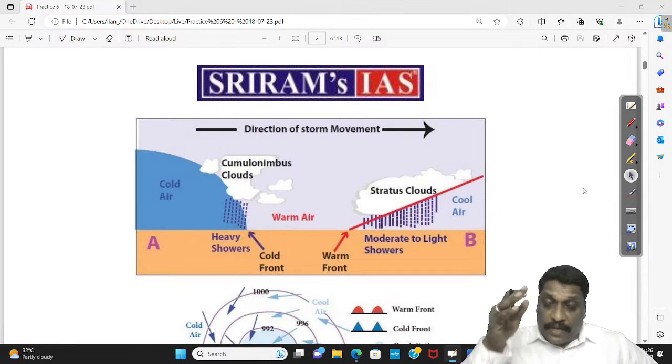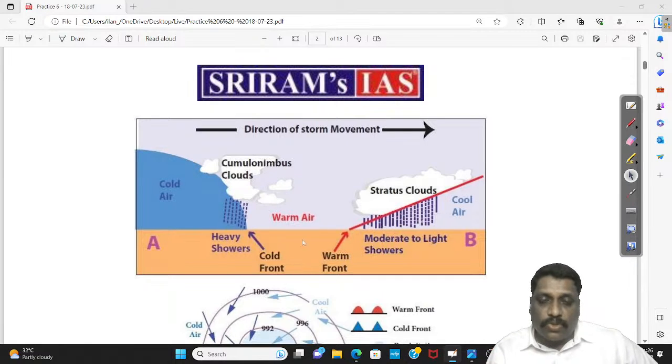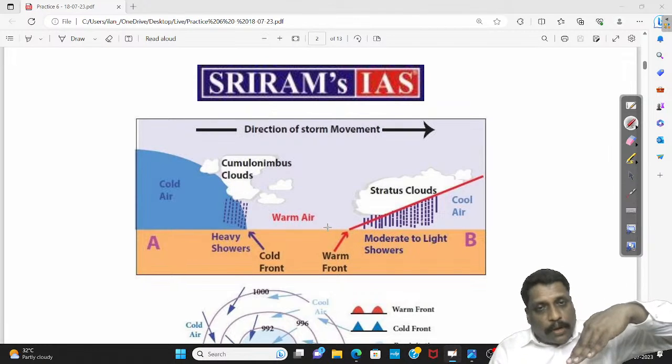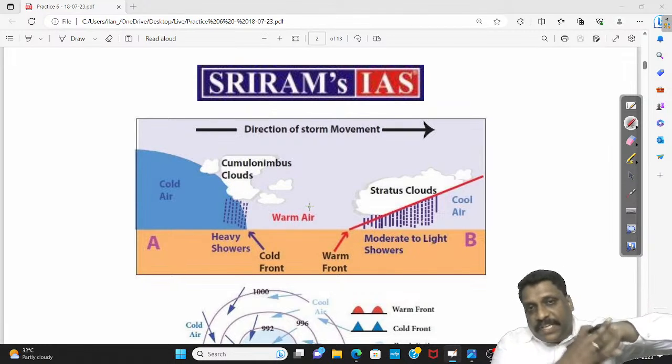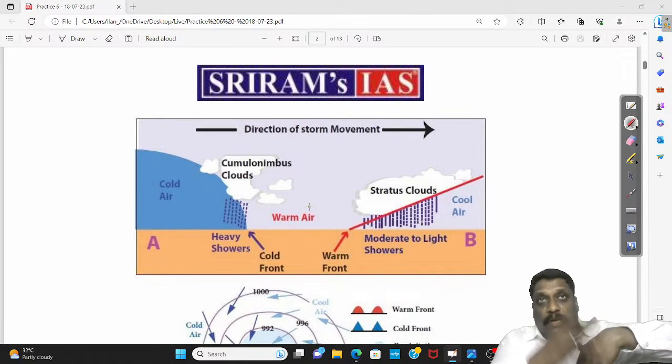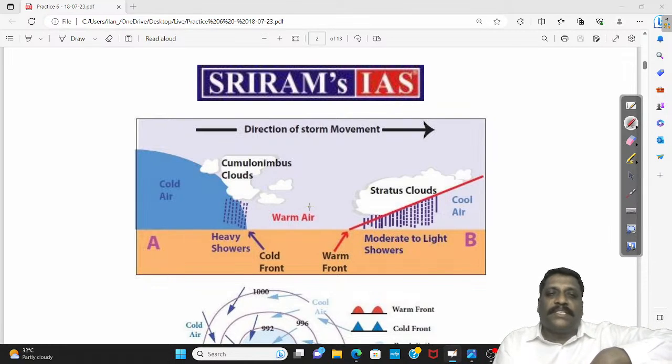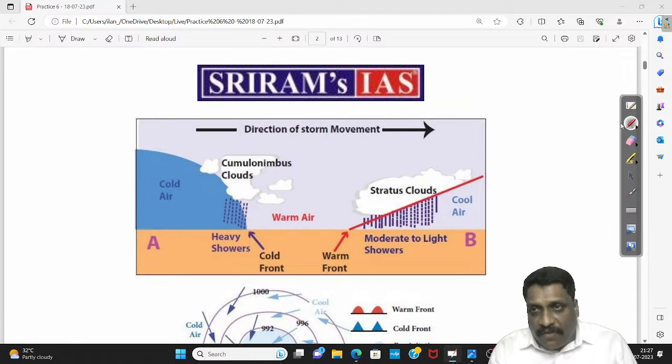The cold front has steep slopes and the warm front has a gentle slope. The slopes are not like a mountain; it is more like contrasting air masses. So whenever this cold air mass starts moving into the warmer locations, obviously this warm air mass will start rising.